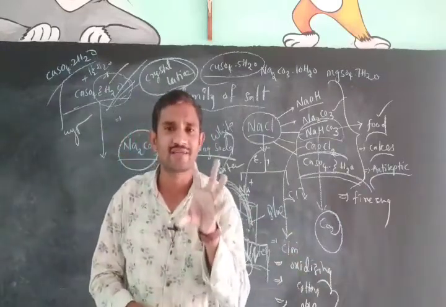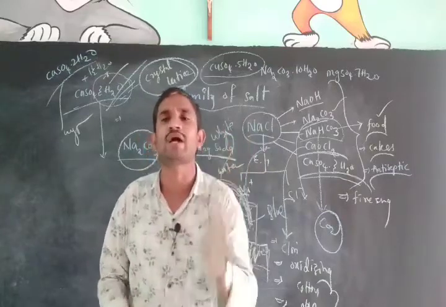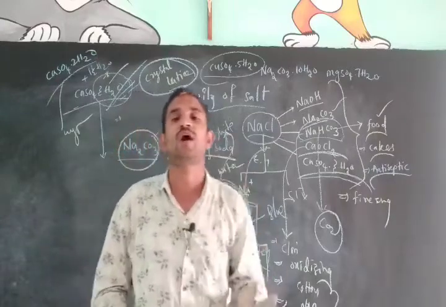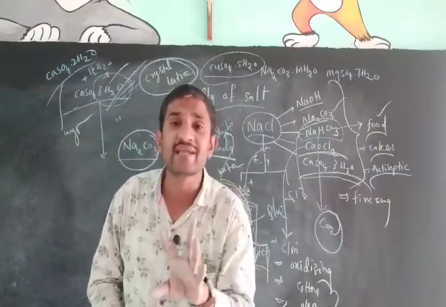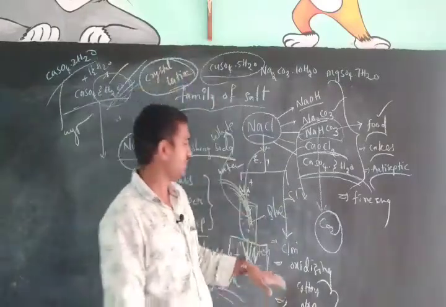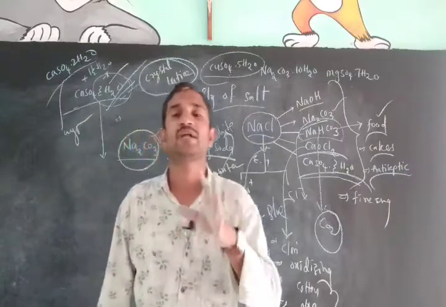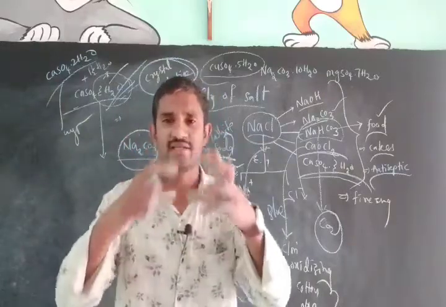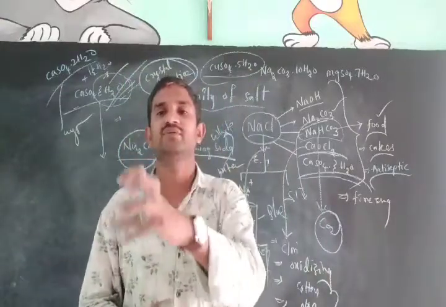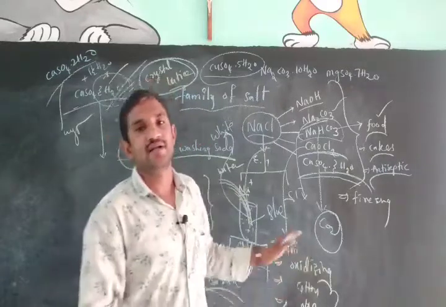Here, crystallization means from the crystals we are removing the water. From the crystals we have to remove the water only. What is the indication of removing or adding water? The color changing. That is the indication of removing the water from the particular salts. Crystallization means we have to make it into a completely dry form, removing the water from the salts.